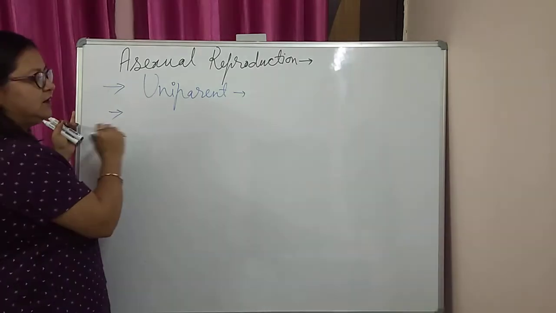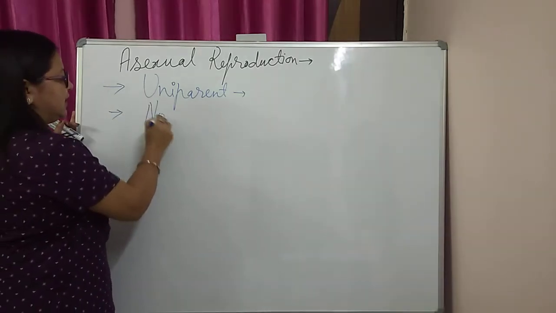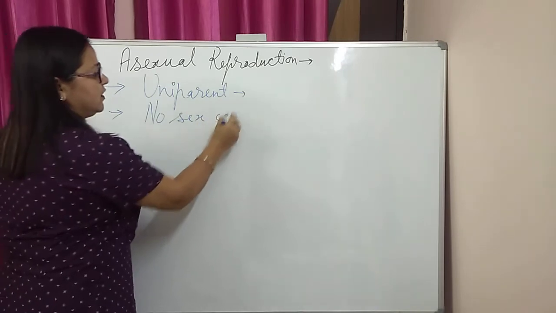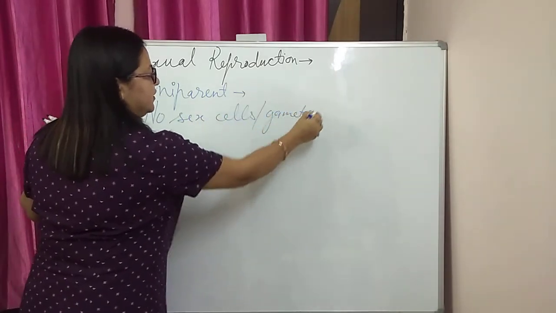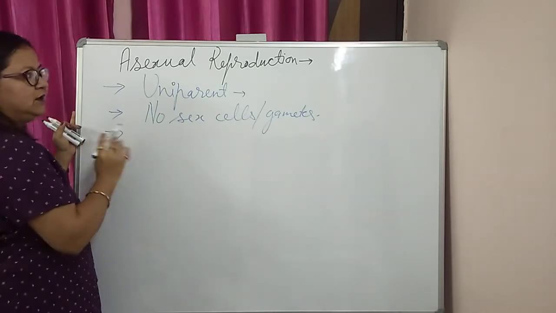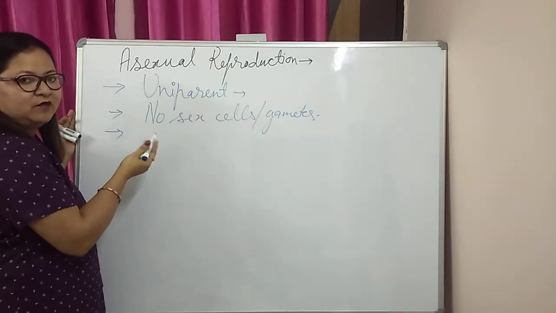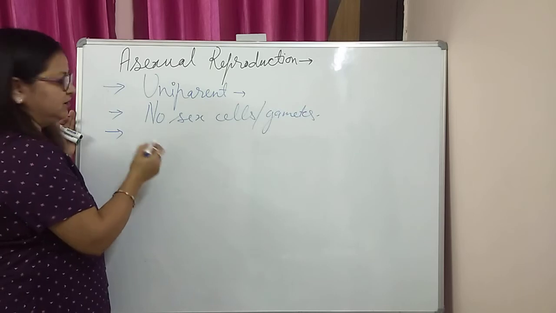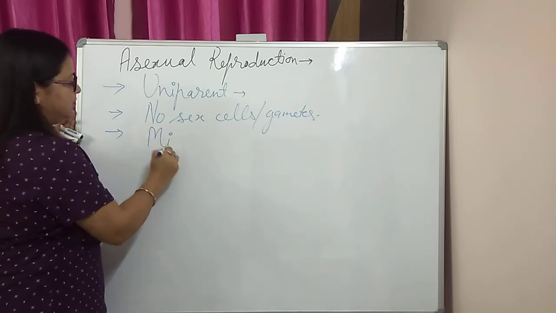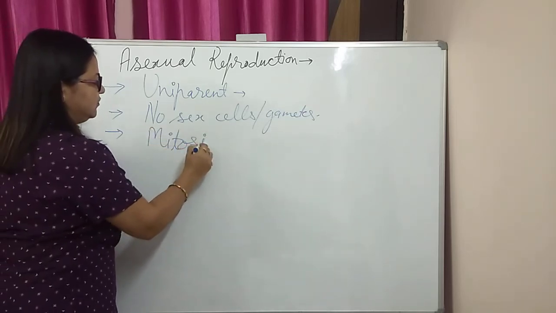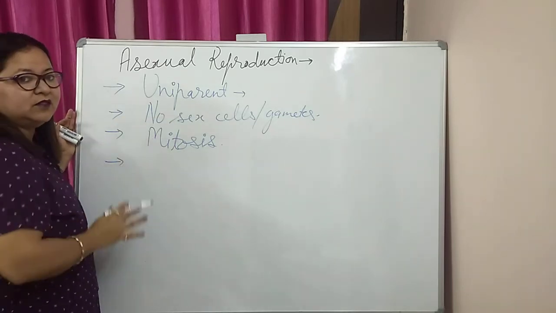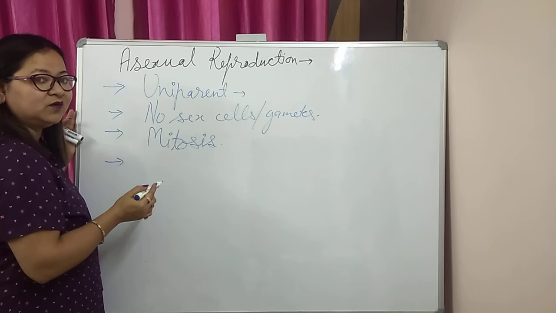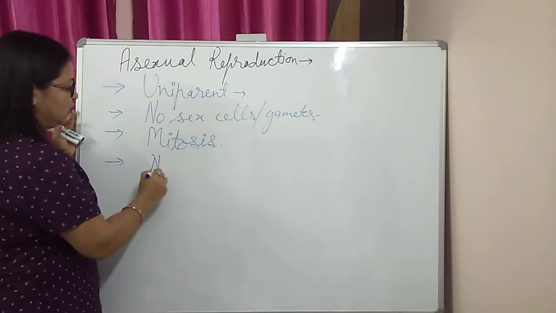Next point, no sex cells or gametes are formed. Next main point, in this process of formation of a new generation, the type of cell division is mitosis. Next point, in this process, the new organisms do not show any variation, no variation.